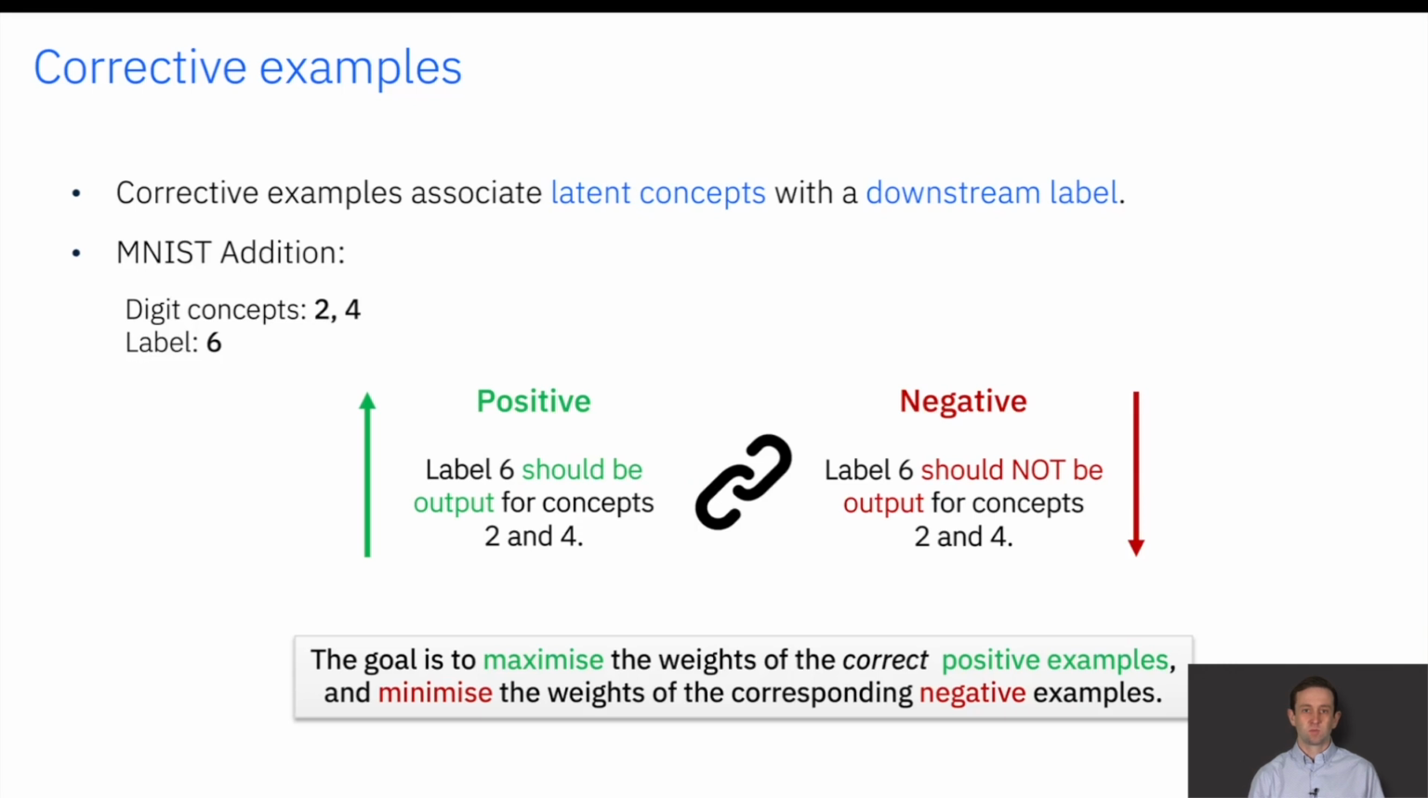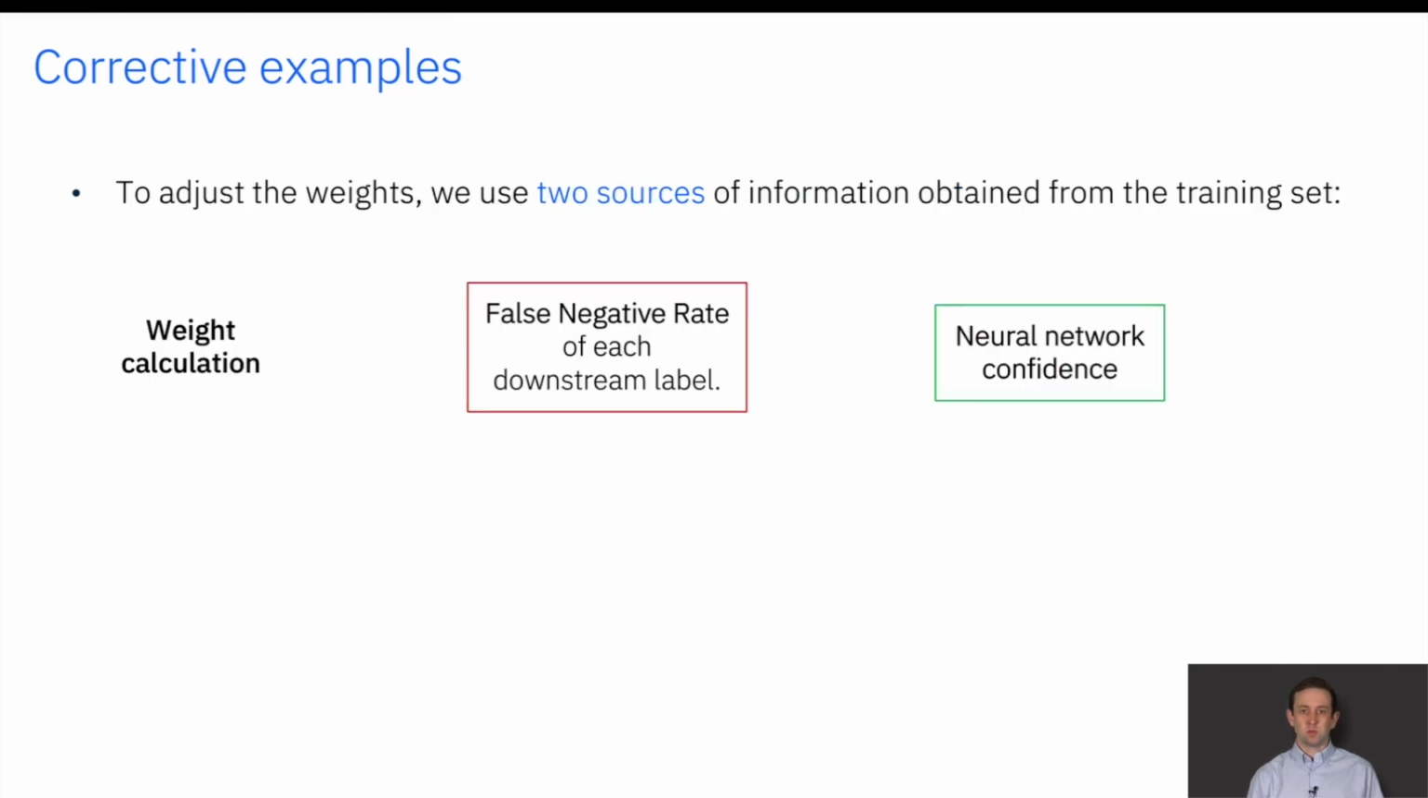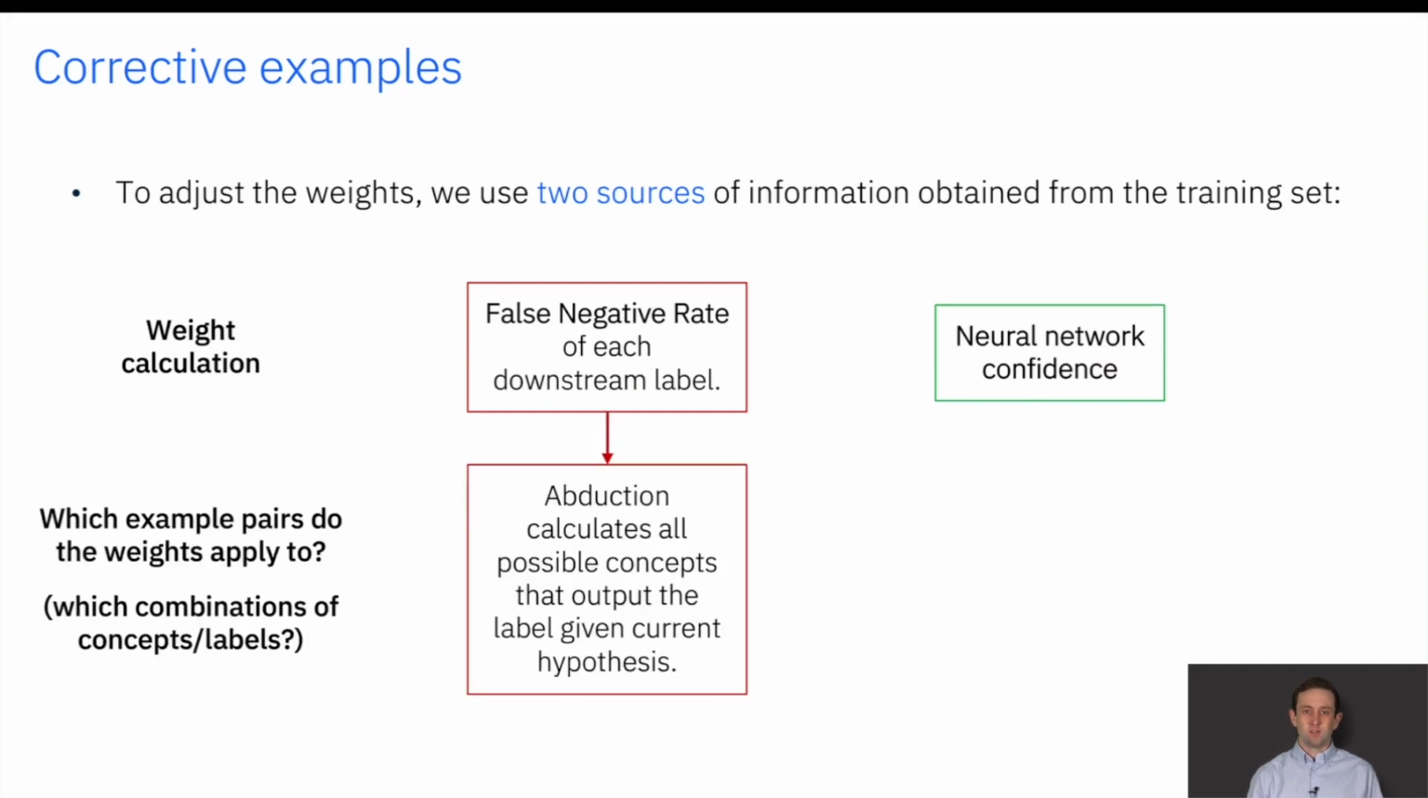We tune the weights of the examples on each iteration using two sources of information calculated on the training set. The false negative rate of each downstream label, which is high if the system performs poorly when classifying training data points with that label. We use this as a negative weight signal. The neural network confidence on the training set is used as a positive weight signal, which is high if the network is trained well. We firstly apply the false negative rate via an abduction that calculates all possible concepts that output each label, given the current H.